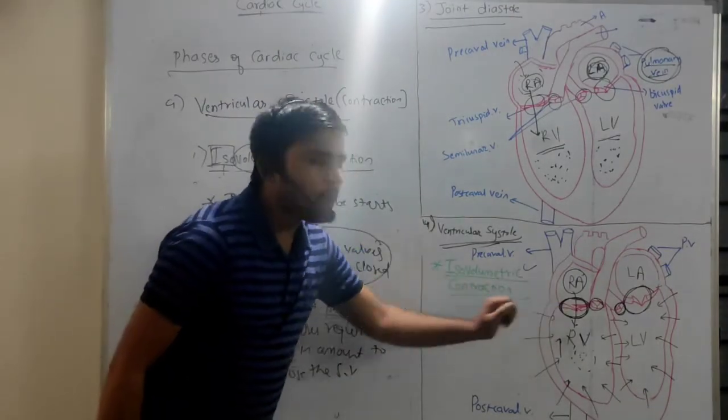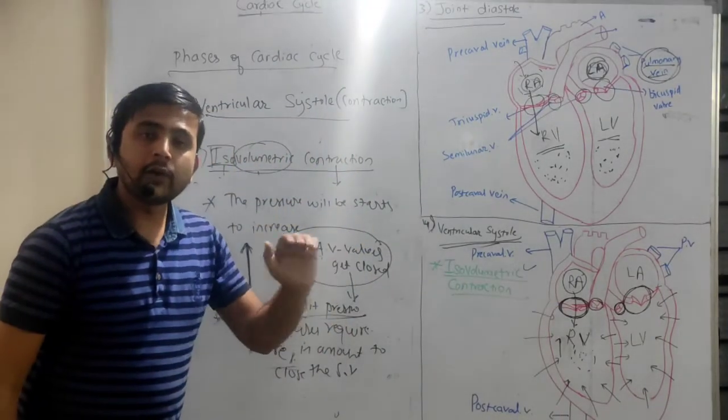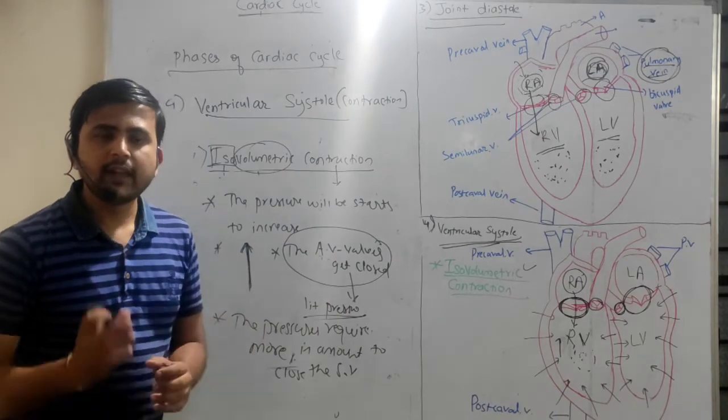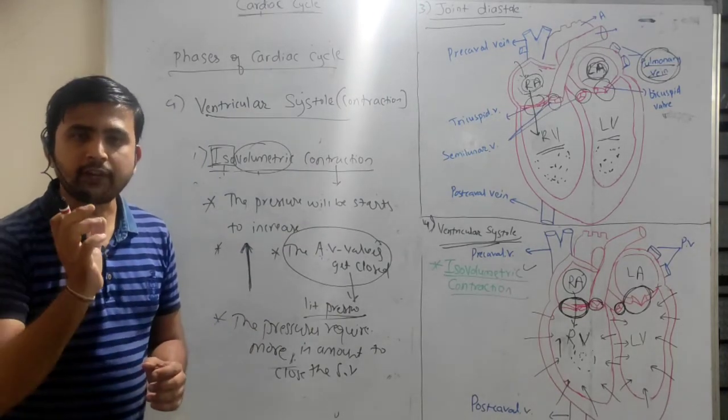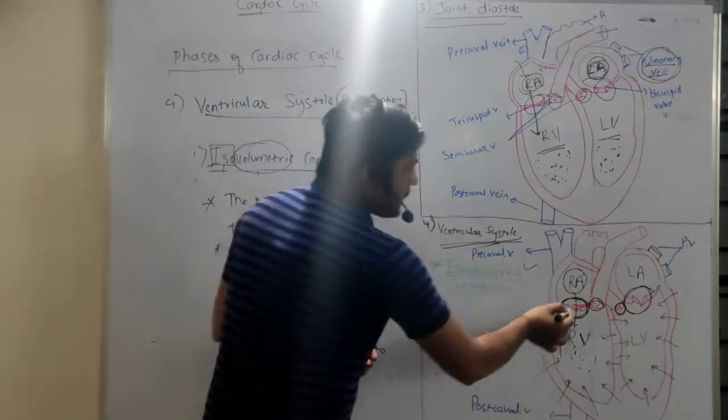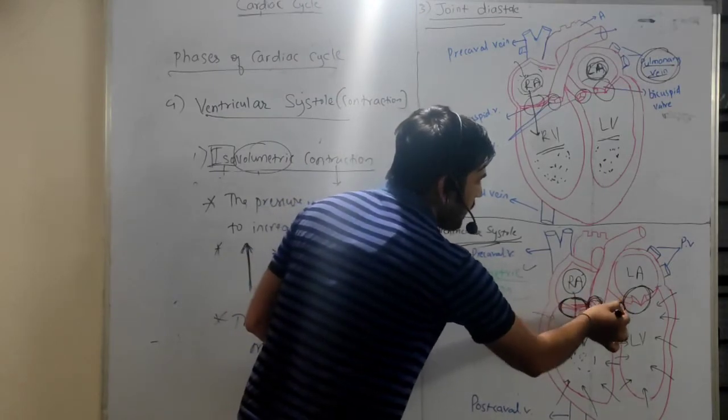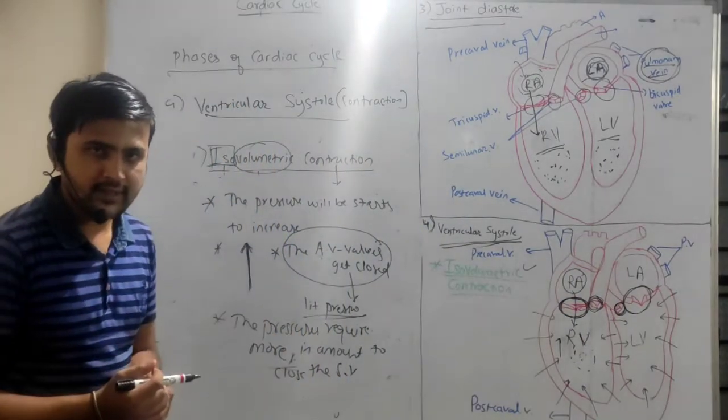To close the auriculoventricular valves, we require less pressure, but to close the semilunar valves, we require more pressure.